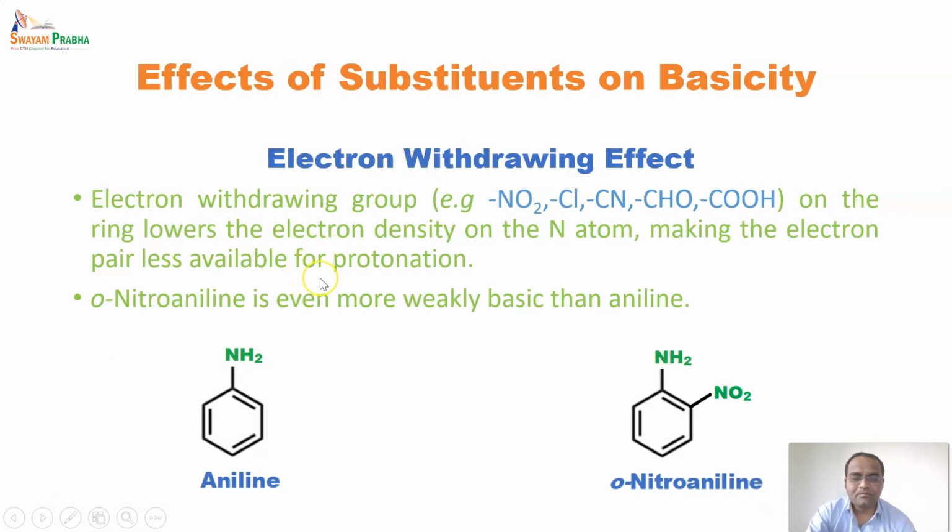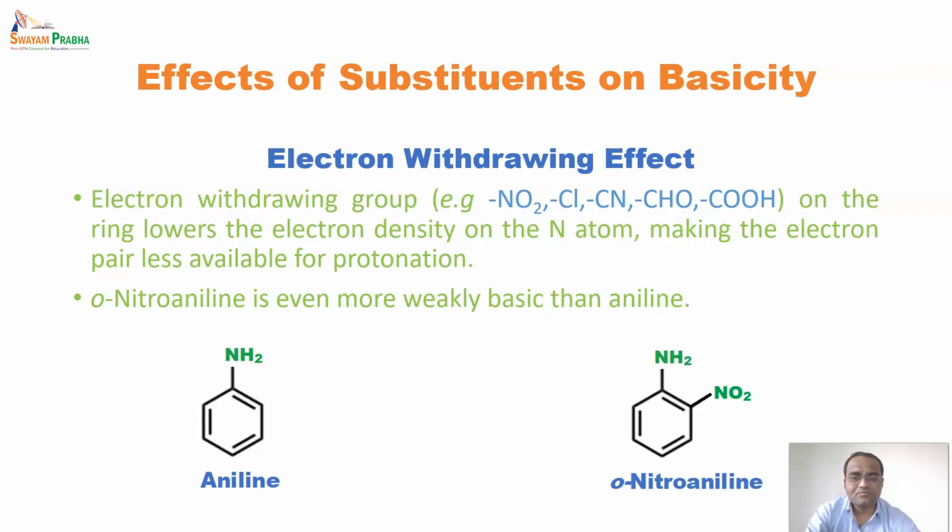So electron withdrawing group withdraws electron from a ring, which lowers the electron density on a nitrogen atom, making the electron pair less available for protonation, and due to which the electronegativity of the nitrogen atom becomes less.